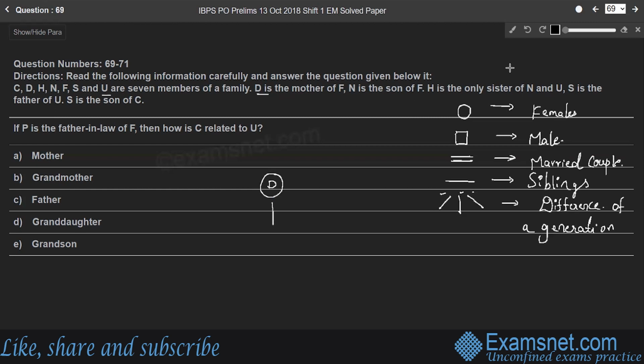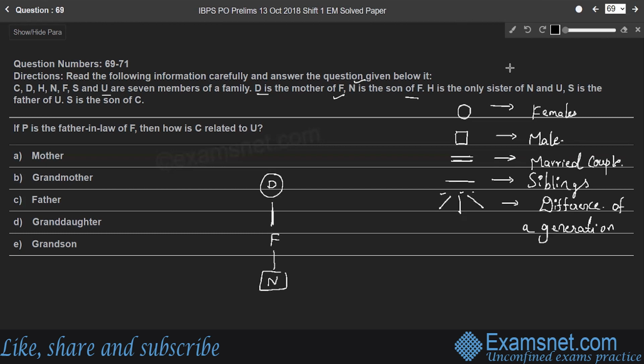So D and F are related with a vertical line, so a difference of a generation, right? D is the mother of F. Then N is the son of F. So therefore, N is son of F means N is a male, right?